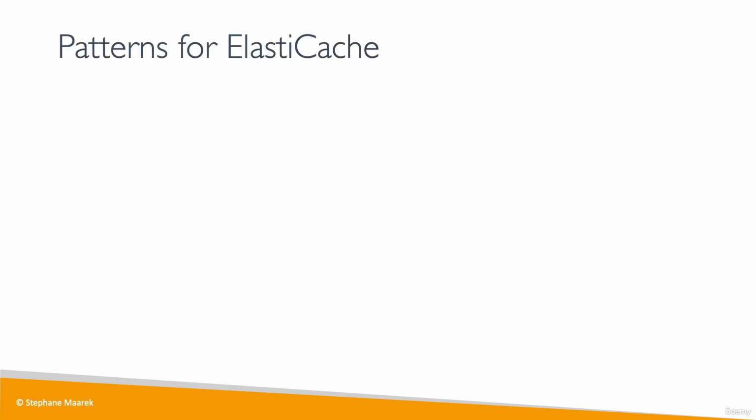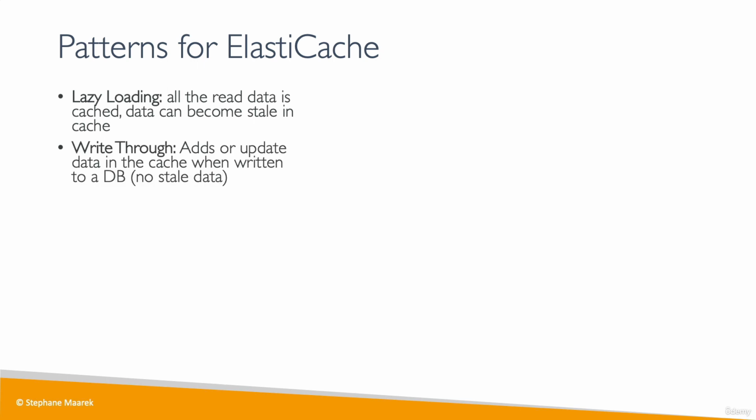Now, there are three kinds of patterns for loading data into ElastiCache. The number one is lazy loading, where all the read data is cached and data can become stale in the cache. Write-through, which is to add or update data in the cache whenever it is written to a database, but there's no stale data. And using ElastiCache as a session store, that we saw before,